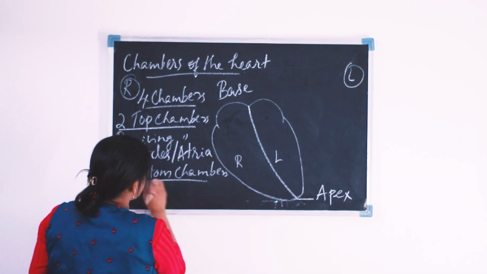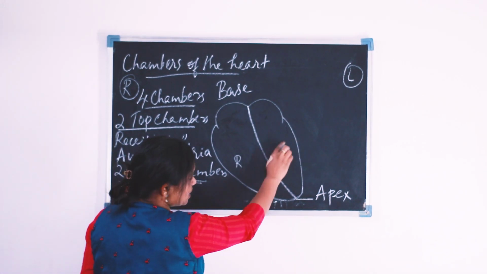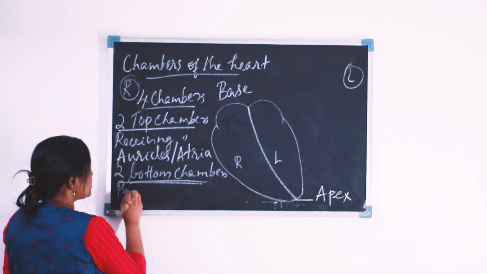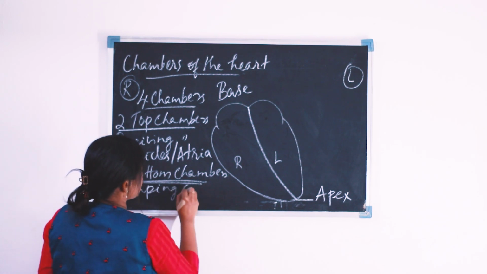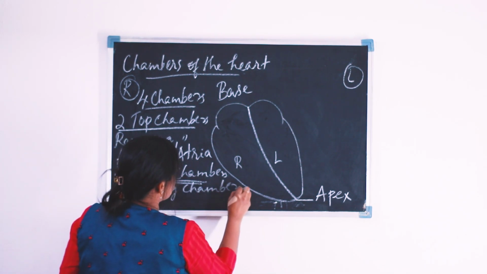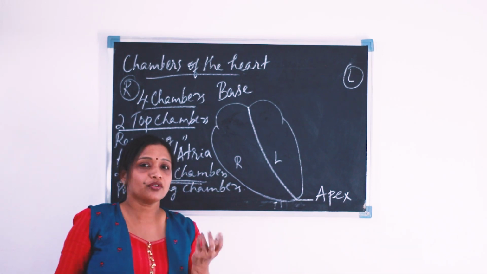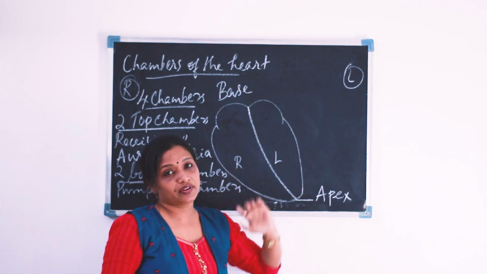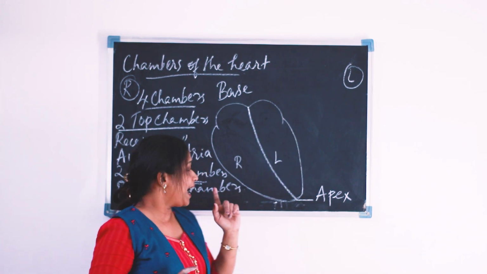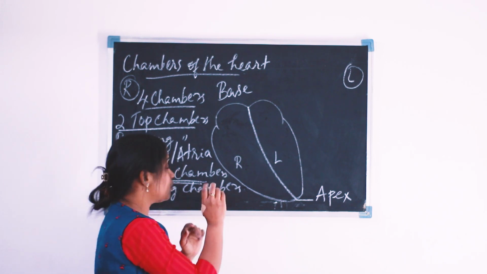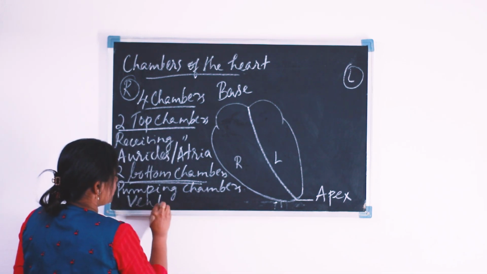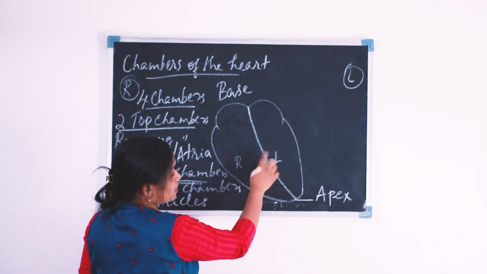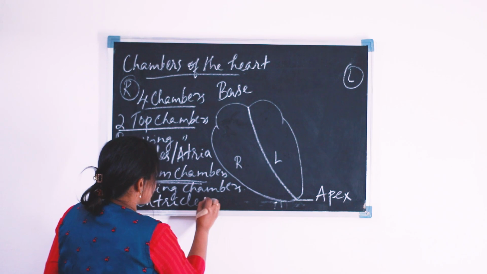Likewise, the bottom chambers are the pumping chambers. They pump blood from the heart to different parts of the body. And these pumping chambers are known as the ventricles. The pumping chambers, or the bottom chambers of the heart, are known as the ventricles.